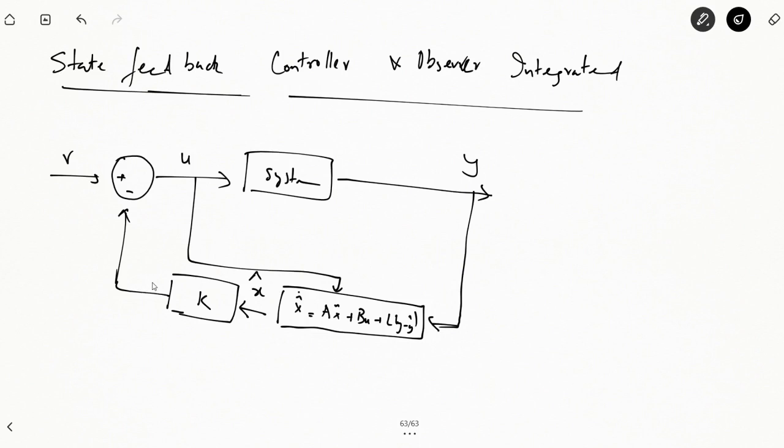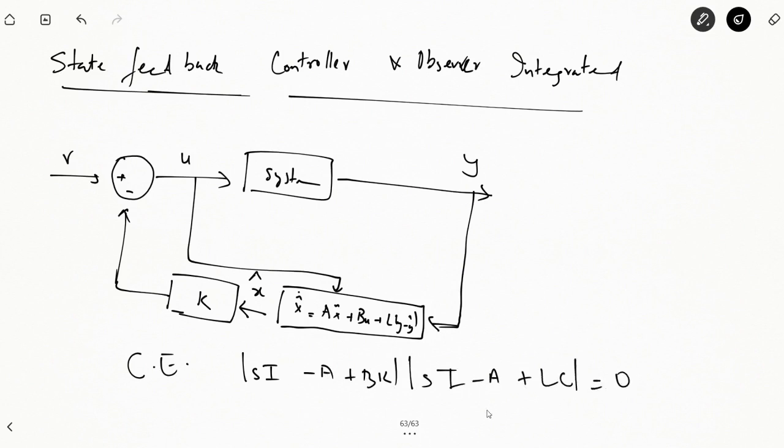So we can try and solve this system. What you will see is that the characteristic equation of this whole system will simply be equal to |sI minus A plus BK| times |sI minus A plus LC| equal to 0. This was your controller feedback matrix characteristic equation. This is your observer model characteristic equation. So your integrated model will have a characteristic equation that is simply the product of those two characteristic equations.